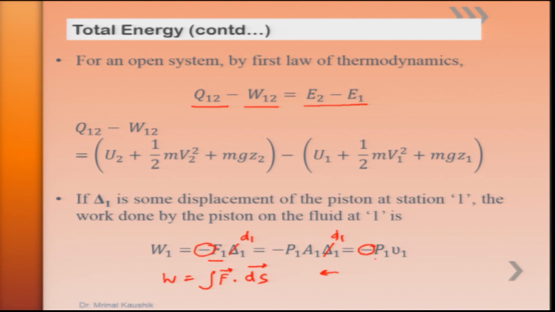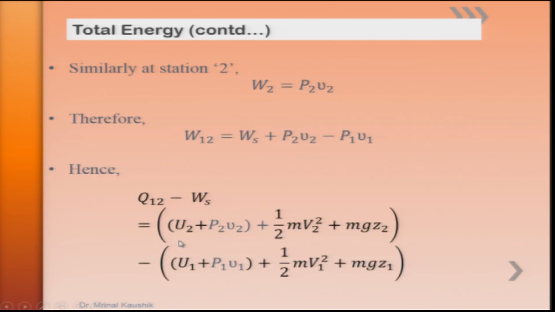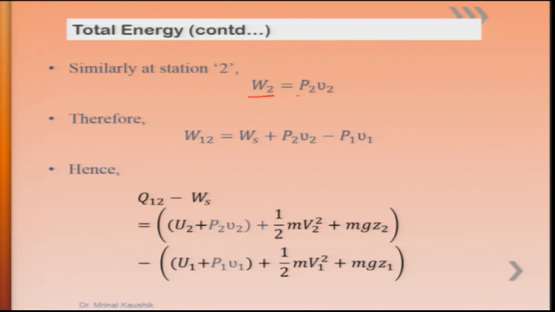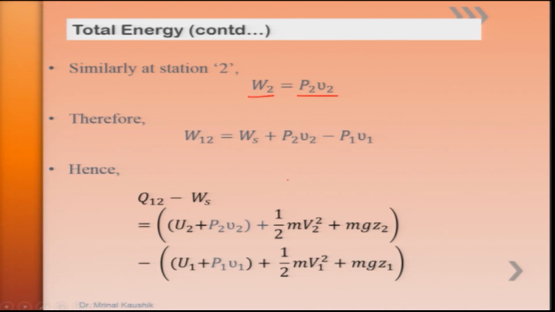And this is the flow work at section 1. Similarly, doing this exercise at section 2, we obtain W2 as P2 V2. Substituting back, W12, the total work done by supplying the heat Q12, can be written as Ws, that is useful work, plus P2 V2, positive at section 2, and minus P1 V1 at section 1.